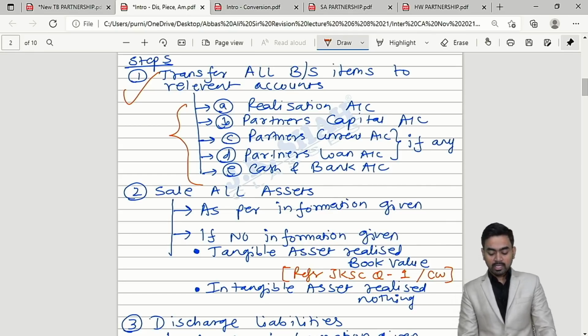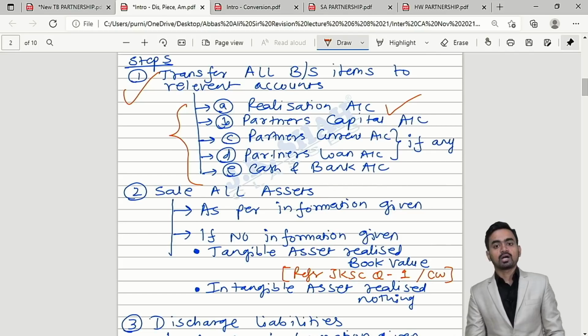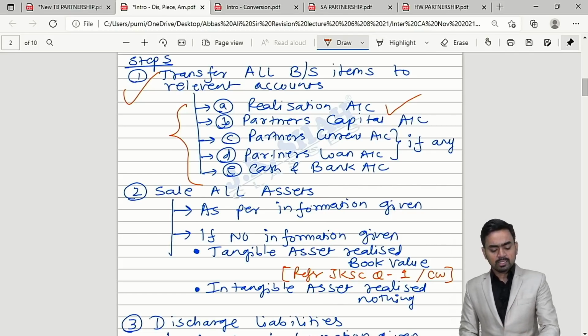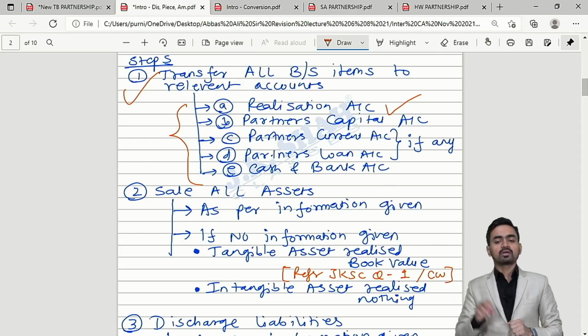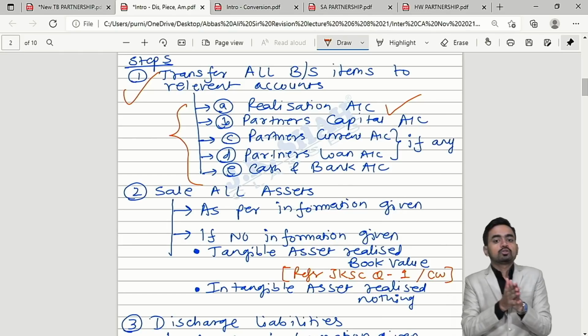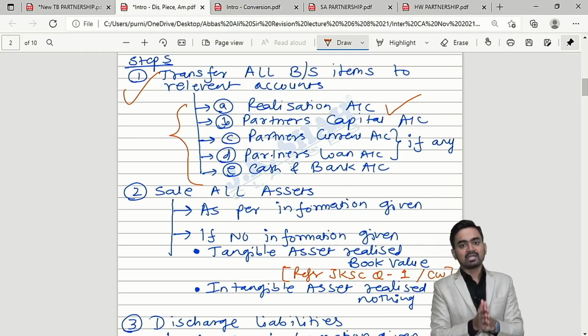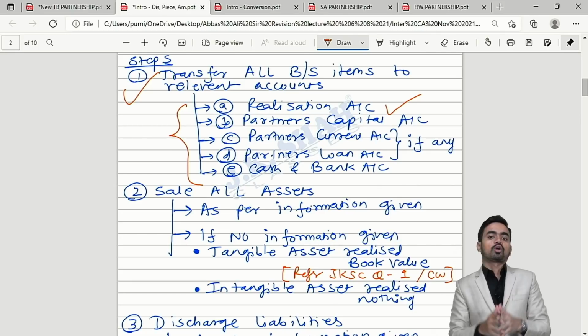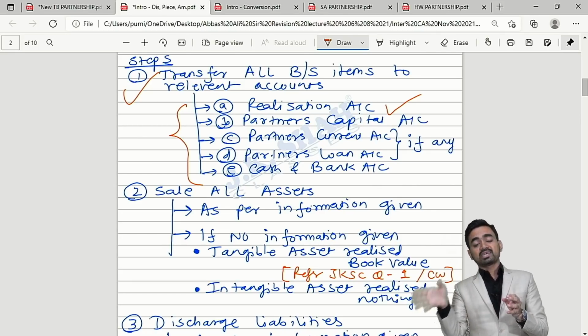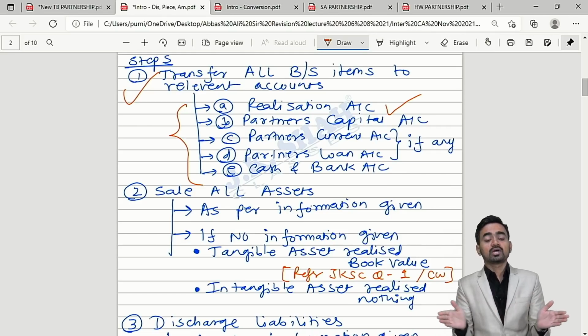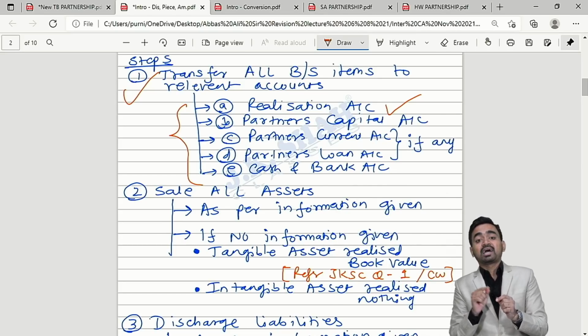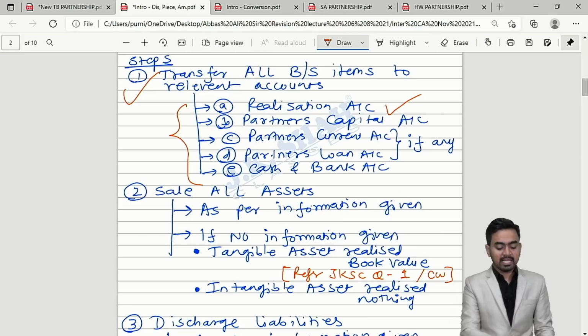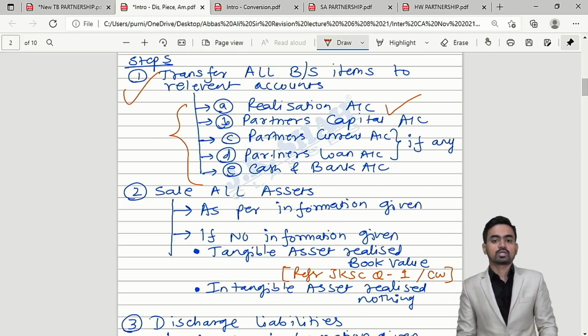Names of the ledgers include realization account. My dear students, students always face difficulty over here with respect to 2 ledgers. Number 1, sir, whether we should use realization account or revaluation account. Think and then answer. Your objective in dissolution is what? To sell all assets in the market and to discharge all the liabilities. It means you are closing down your partnership firm. So your objective is to realize the assets and to discharge the liabilities, and therefore you will open realization account.